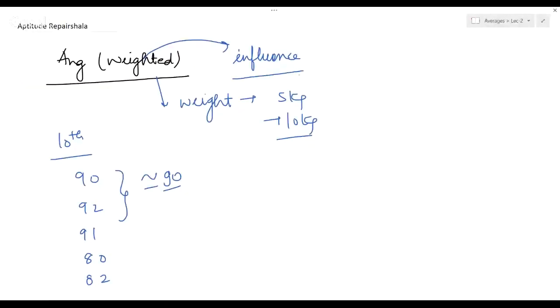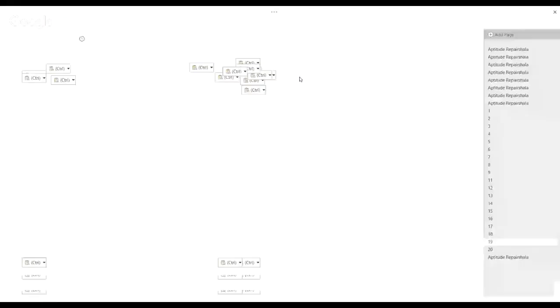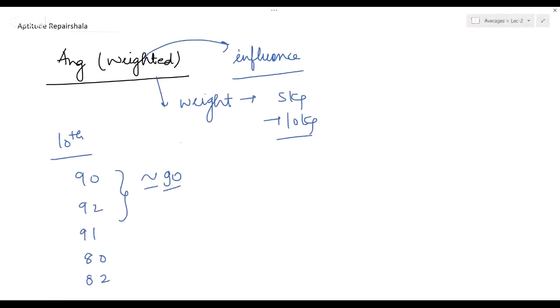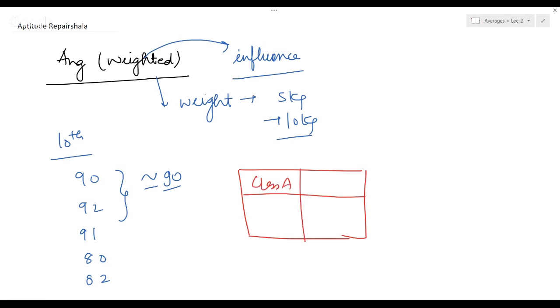Okay, so how can we go about it? Suppose, I'll just give you an example. Example is, suppose there is one class, class A and class B. I can say this is class A and this is class B, right? And the number of students, I'll tell the number of students: here it is 20 and here it is 30.